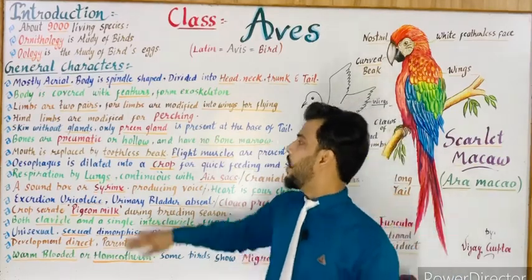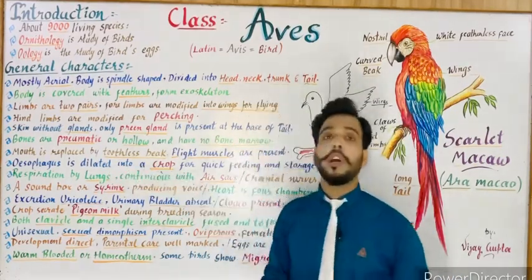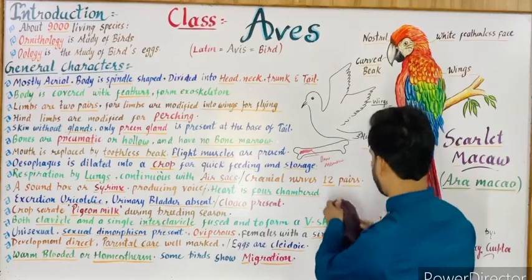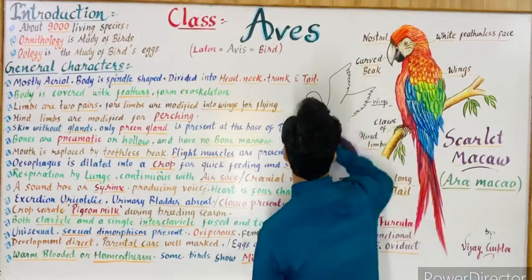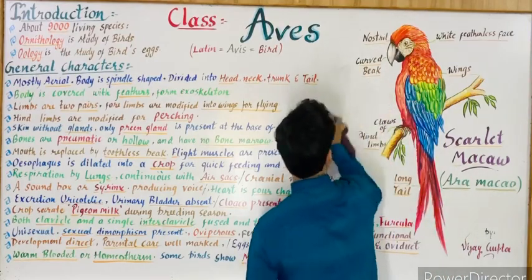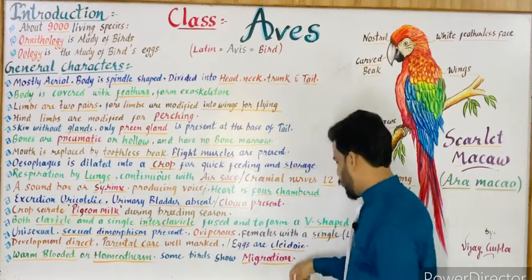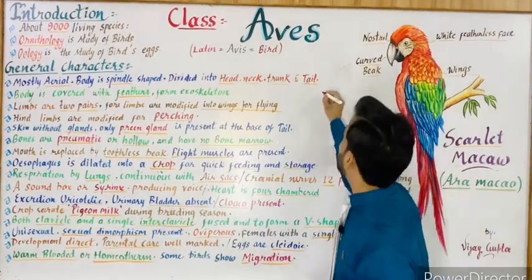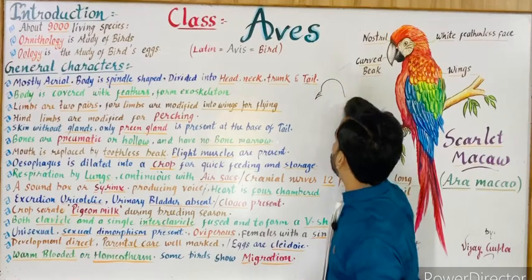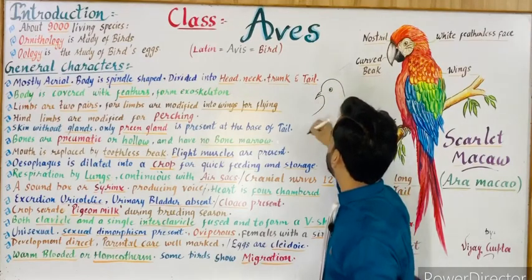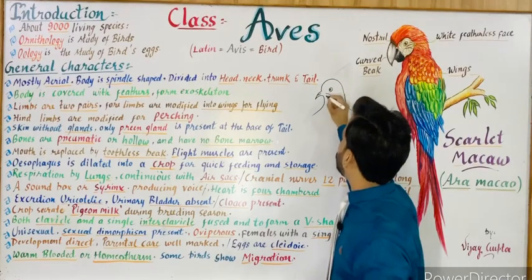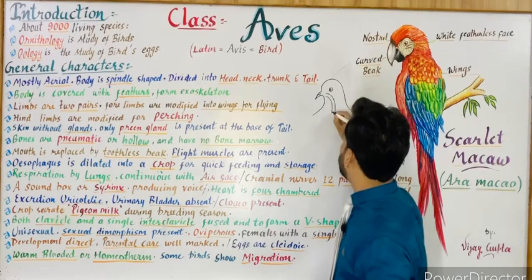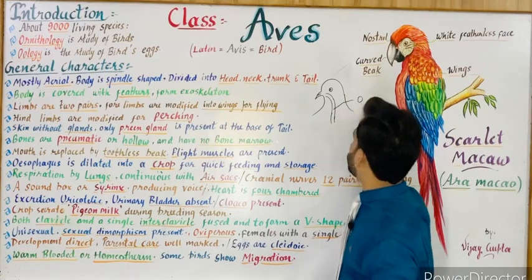Next is, esophagus is dilated into a crop. So I want to tell you this point with the help of a diagram. Esophagus, as you know, is the part of our alimentary canal, so it is in a bird. In birds, this is the alimentary canal, and this part is known as esophagus.